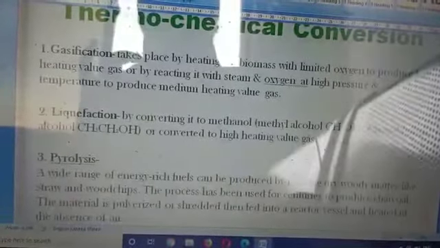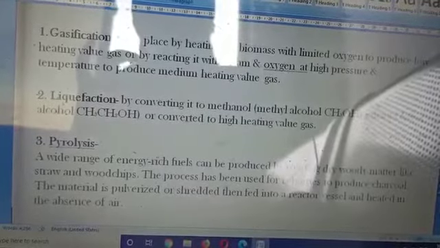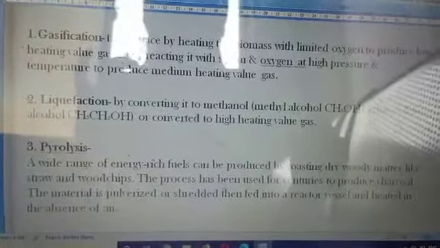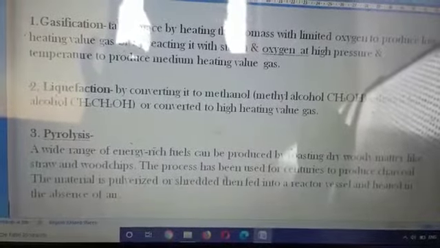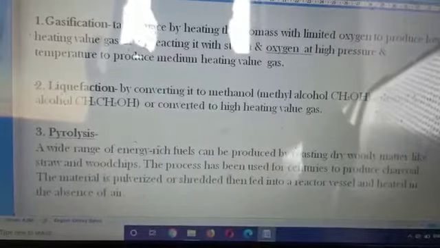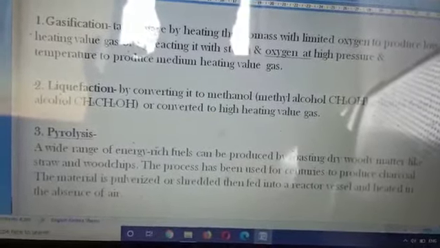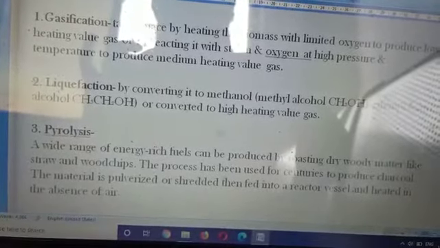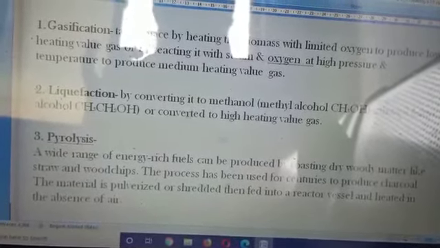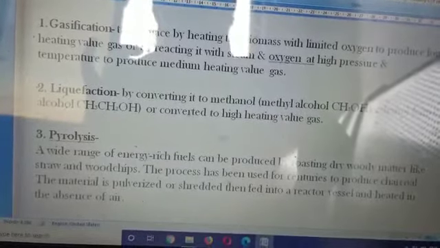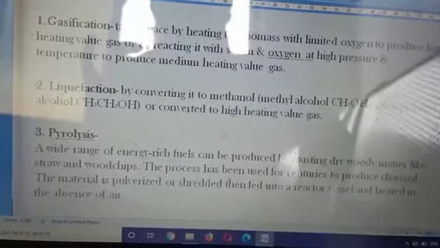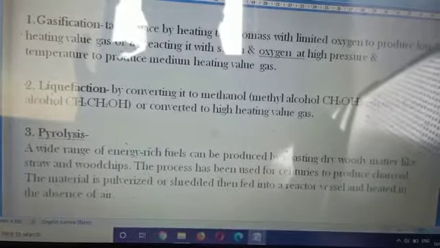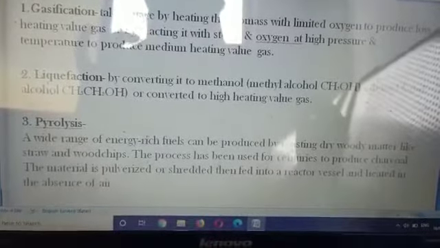And the third process is pyrolysis. When we speak about pyrolysis, basically diesel, petroleum, all those can be produced by pyrolysis, and it is one of the best streams in PhD to work on. In biomass conversion, pyrolysis can be used to produce charcoal by taking dry wood matter like straws and wood chips, which can be roasted and kept under earth or in a reactor vessel and heated in the absence of air.